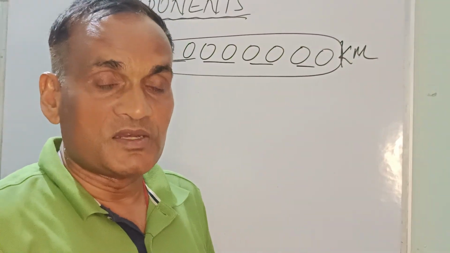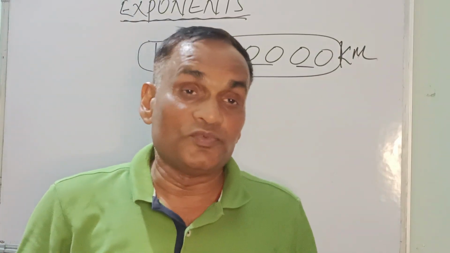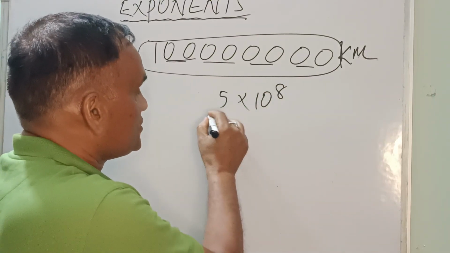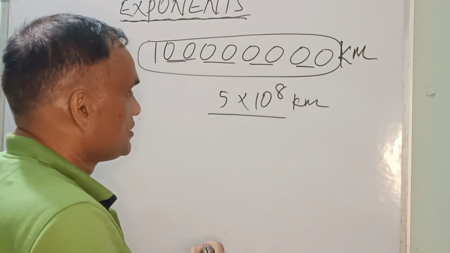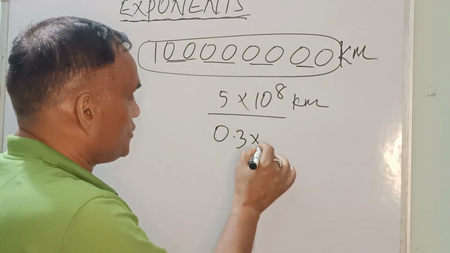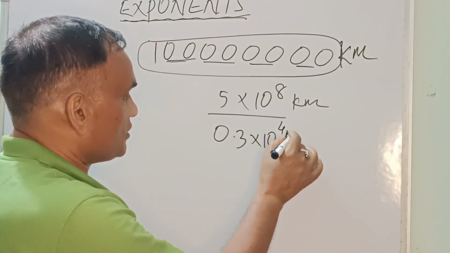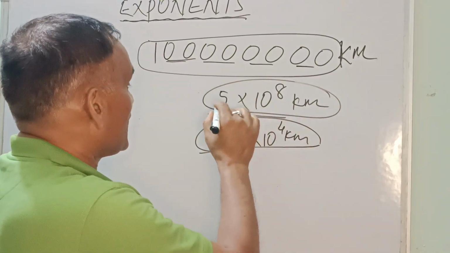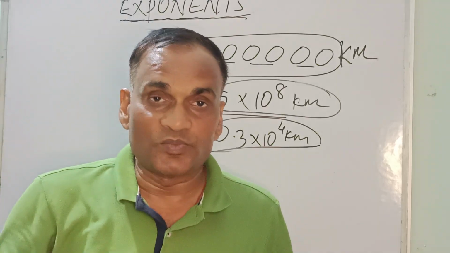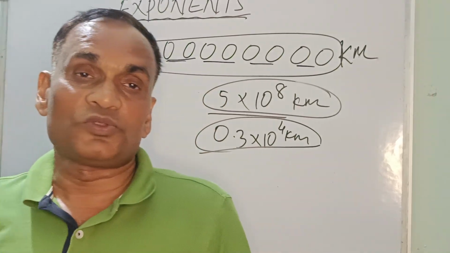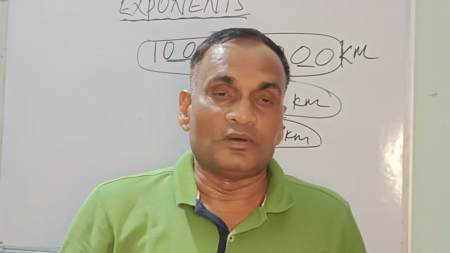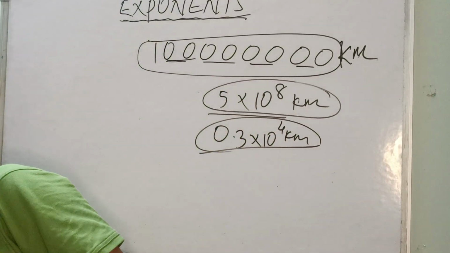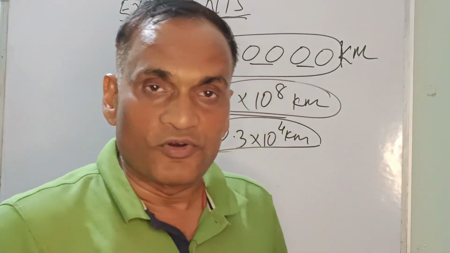Sometimes we have to write this in some book. Even in some books you get 5.10 to the power 8 kilometer somewhere, and somewhere you get 0.3 into 10 to the power 4 kilometer. Why have they written like this? Because this is a very big distance, so they cannot show it in figures or symbols. So it is very necessary to present it in short form.